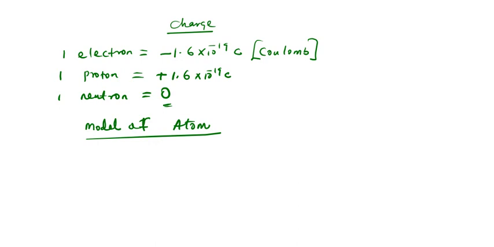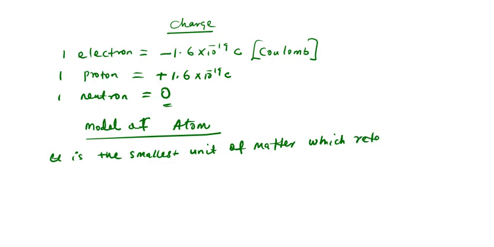An atom is the smallest unit of matter which retains the property of an element.